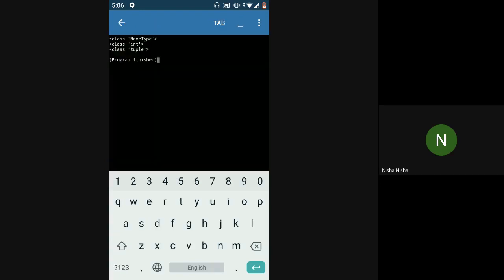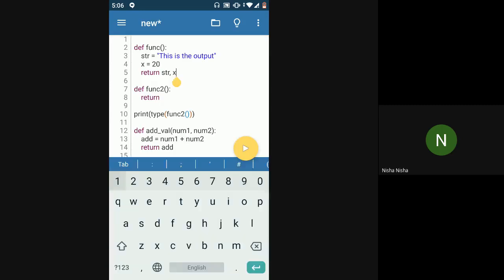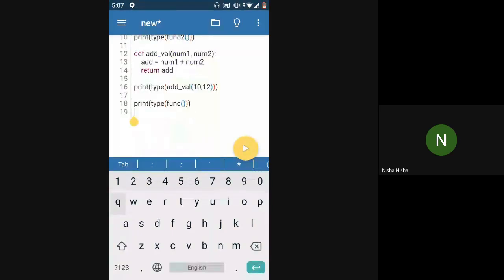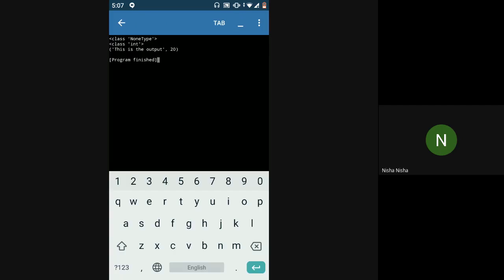Okay, which means no matter how many values you pass, if you have more than one value that you pass using a comma separated list that you return from the function, then that will be returned as a tuple. So if I just say tup is equal to func, and then if I print tup, you'll see that both my values are now visible as a tuple.